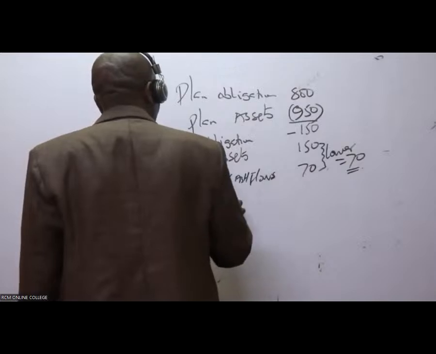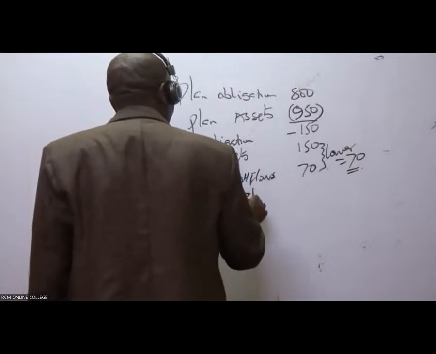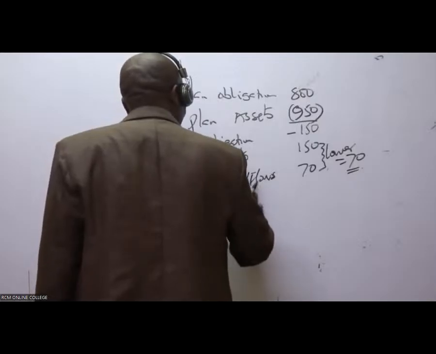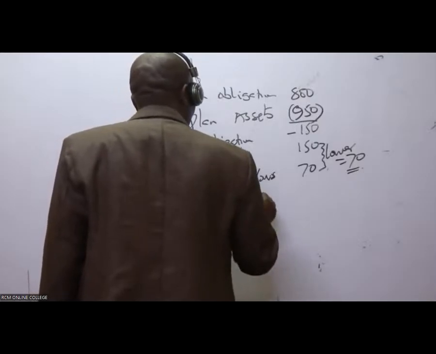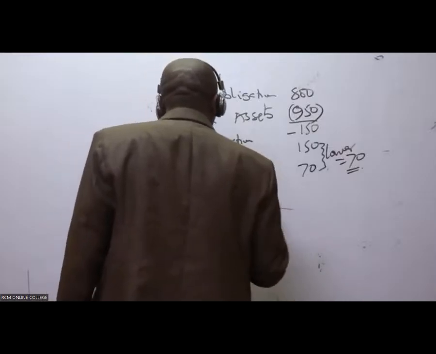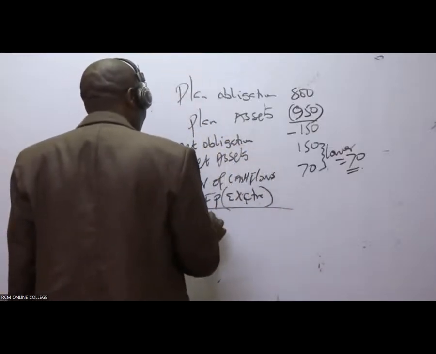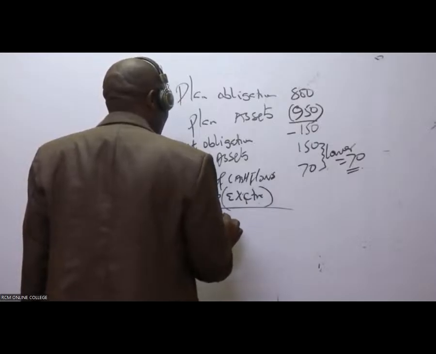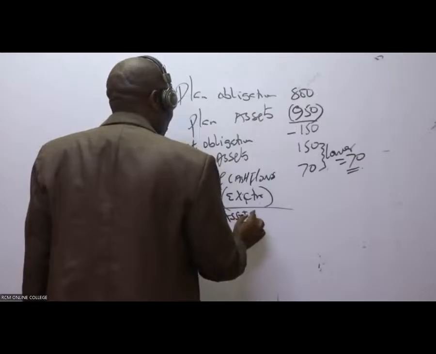And therefore, when you go to the SFP extract, you'll be talking of net assets, the net assets of the pension scheme.